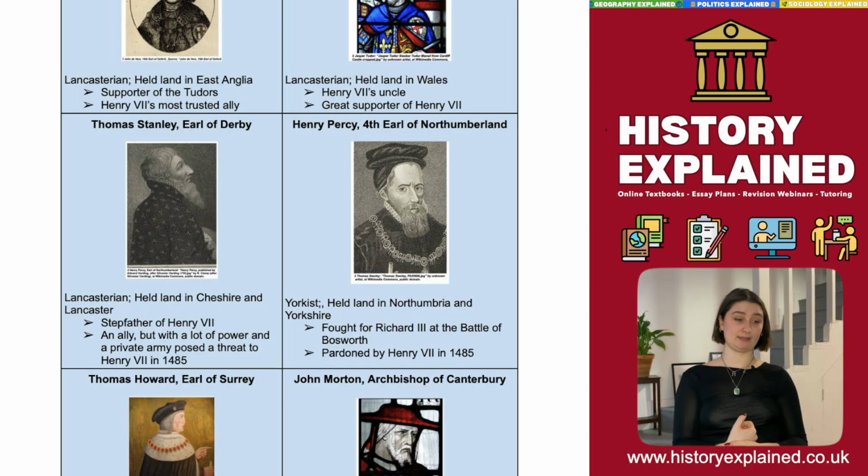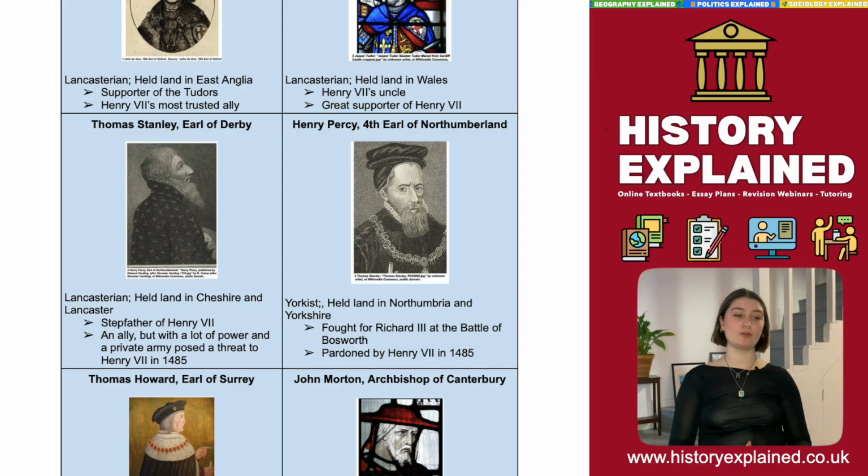So he's actually the stepfather of Henry VII. He's married to Henry VII's mother. He's also a Lancastrian, and he is an ally. However, here we're thinking about the balance of power politically. So although he's on Henry VII's side and also has a personal investment because he's basically a family member, he's also very powerful, has a lot of money, and has a private army. So he's somebody that not only Henry VII wants to keep on side because of the risk element, but also has to manage as a potential threat to his own power.